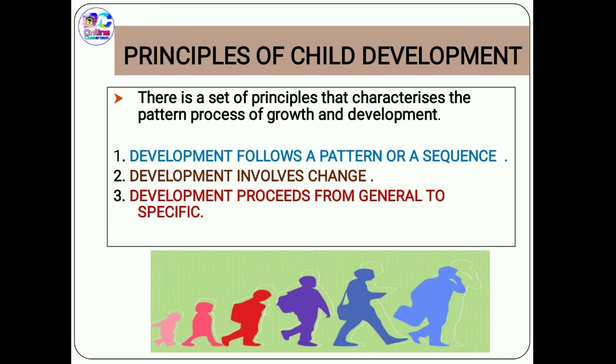The third one is that development proceeds from general to specific. By general to specific, we mean that if we look at a child just born, they grab a thing using the whole hand, but afterwards they learn to touch a thing using the fingertip or just a finger. That is what is meant by proceeding from general to specific.